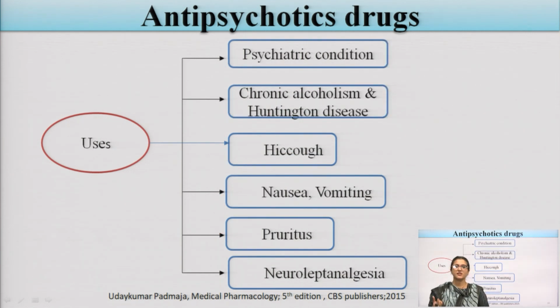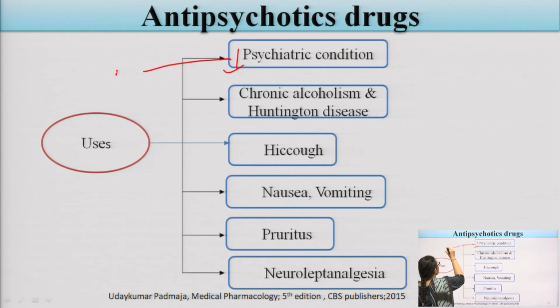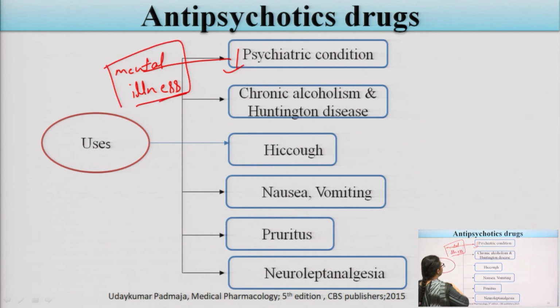Now, what are the uses? If we talk about the therapeutic uses of these antipsychotic drugs, they are mainly used to treat psychiatric conditions. Now, what is a psychiatric condition? Psychiatric conditions are also called mental illness. These antipsychotic drugs are mainly used to treat mental illness involving thought and behavior.